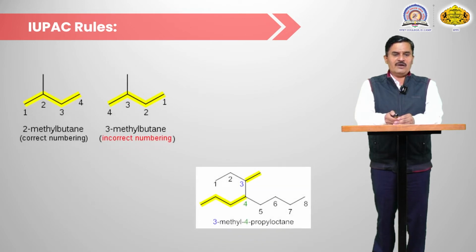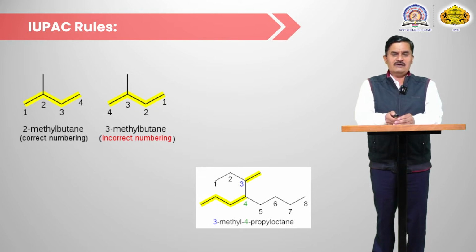In this example there is 1 methyl group present at the branching position, so numbering must start from the lower side. In the first example the methyl group is present at the 2 position. In the second example, numbering from the other side, the methyl position is 3. So that is incorrect. So 2-methyl butane is the correct name.